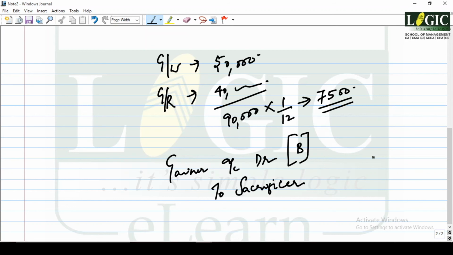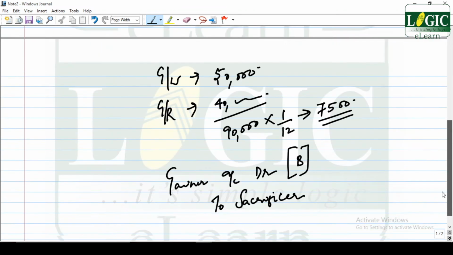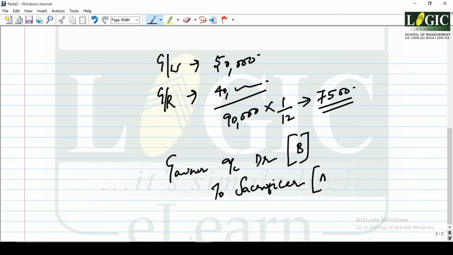Right? Who is the loser? Sacrificer. This man is the loser. Who is that? A. So to A. So what is the journal entry turning to be?